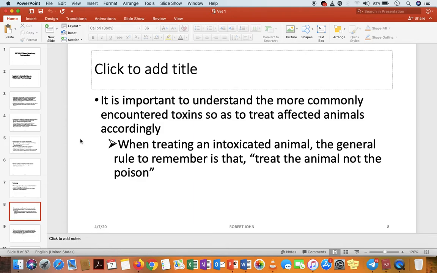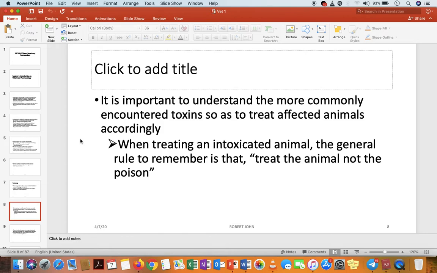An animal can be intoxicated by any chemical. Even if it is a drug, a very good drug, a very good medicine, if a certain dose is exceeded, if the dose is more than what is required for that particular animal, then the animal will be intoxicated. So that's where toxicity comes in. It can be a very good medicine, but if you exceed a certain dose, that dose will cause toxicity in the animal.